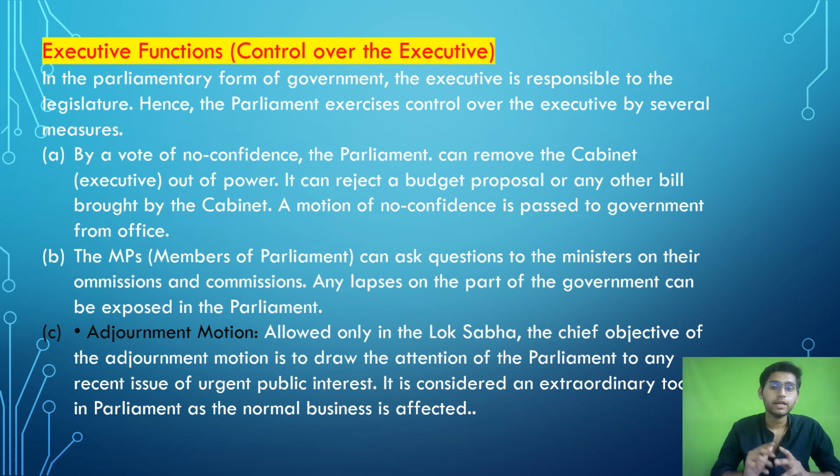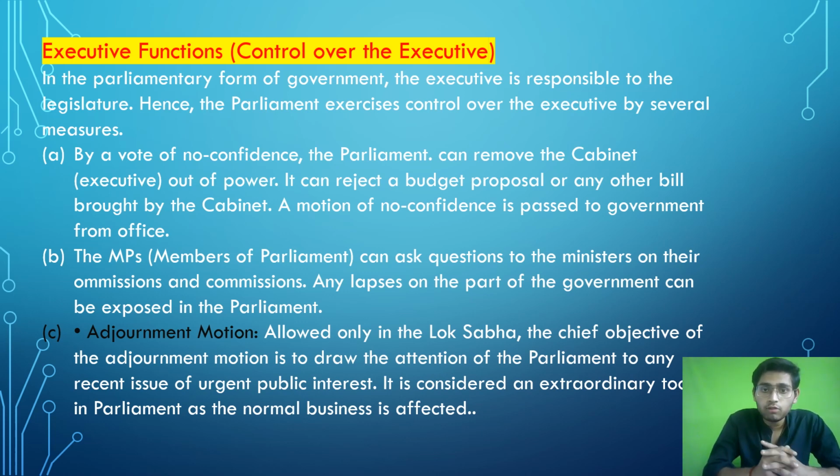Here the administration is responsible for making law in India, and the parliament exercises control over the executive by several measures. First of all, by a no confidence motion, the parliament can remove the cabinet from power and it can reject a budget proposal or any bill brought by the cabinet. Parliament can pass a no confidence motion in order to remove the cabinet, and with the help of a no confidence motion it can also reject any budget proposal.